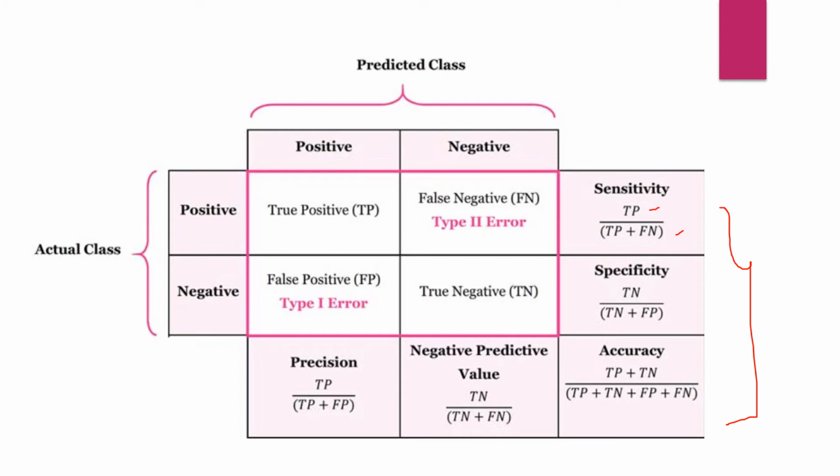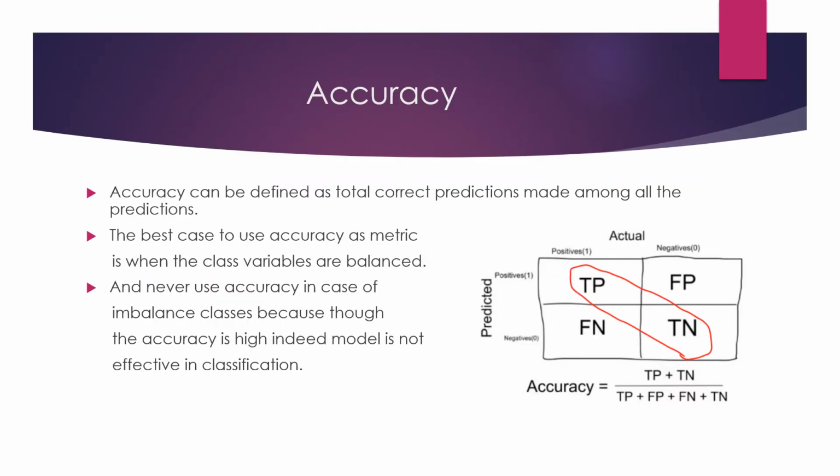Looking at the confusion matrix, we can get a lot of information, but the reason to have different metrics is that each metric deals with a different problem. For example, in the previous slide, we saw that in some cases false positives are important, in some cases false negatives are important. So each metric has its own importance and significance, and it chooses one of the cases where it minimizes the error. The first one we're going to talk about is accuracy.